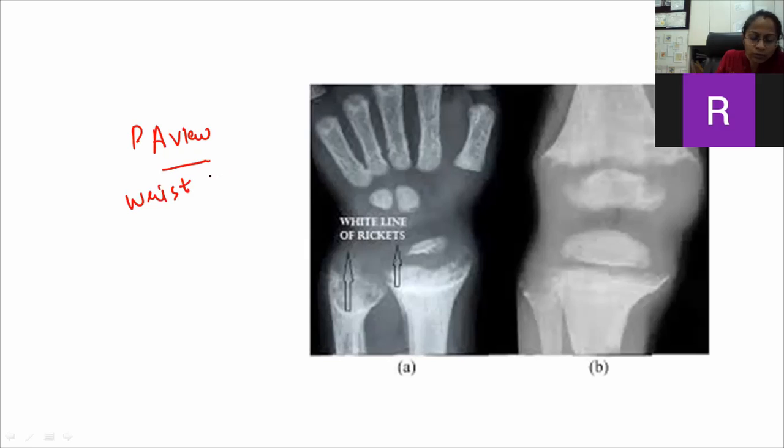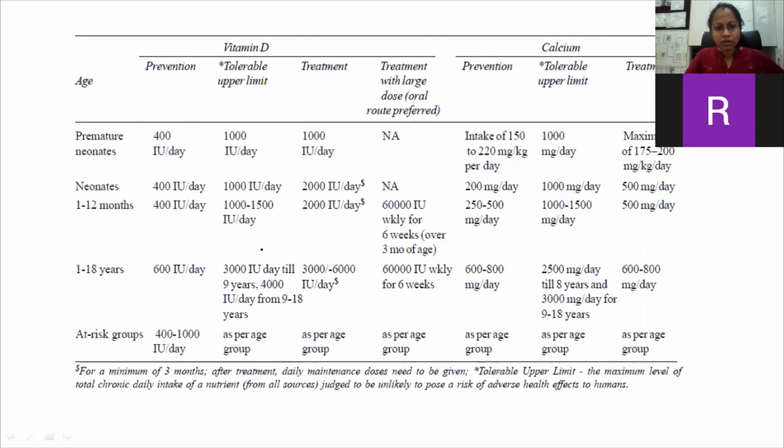We take a non-dominant hand wrist because there is less chance of any trauma to that hand. That's the only reason. Other weight-bearing joints like the knees or ankle are not used. Now coming to the treatment part, what all therapy.